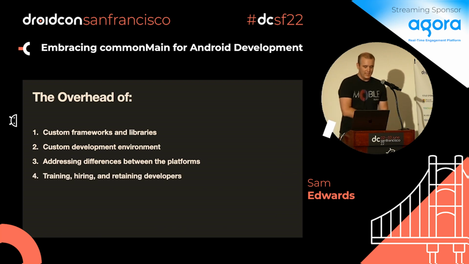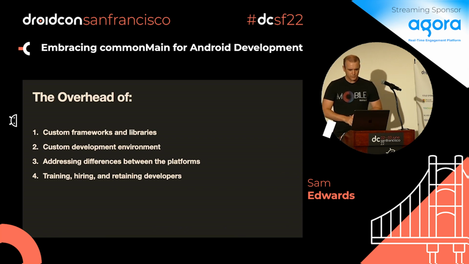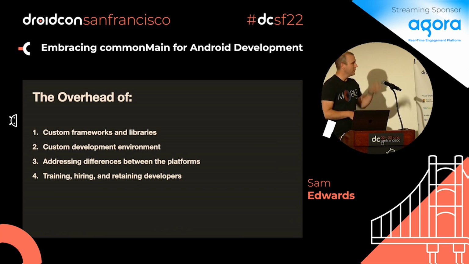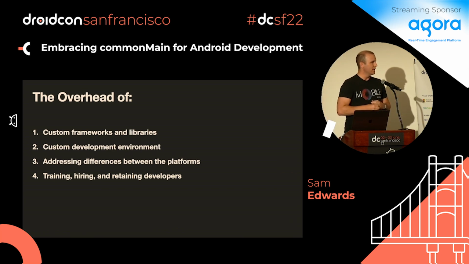Training, hiring, and retaining was something else that they called out in the article. I think it probably helps hiring. There's companies here saying, we do multi-platform, come hire for us. I think it's great. So it's easy to hire Kotlin engineers because every Android engineer is a Kotlin engineer now. And so these were the main four points. The other thing was the big quote out of it, and I think that Kotlin addresses almost all of them.